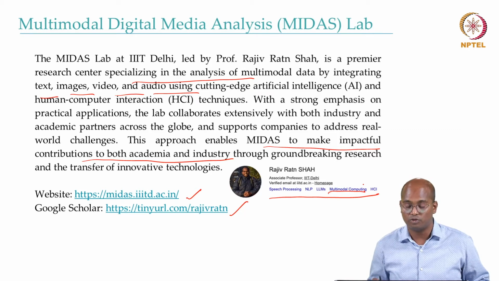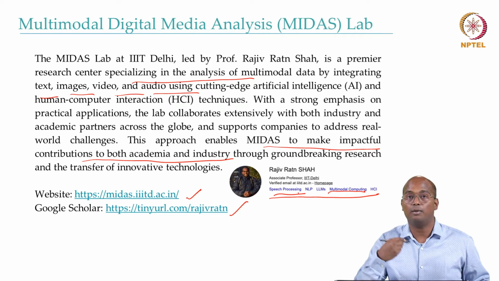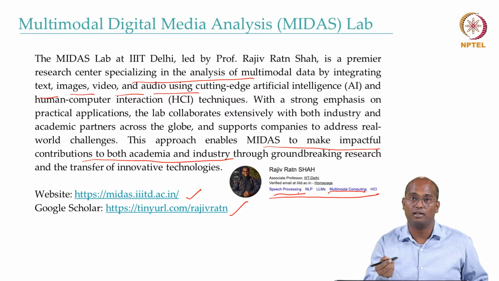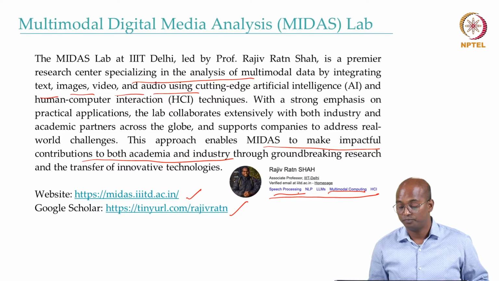We do speech processing, we communicate. And as part of speech processing, it is not just about speaking, it is also about how we speak. So it has a lot of other characteristics that need to be considered as part of our study.